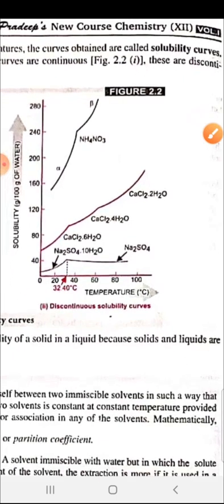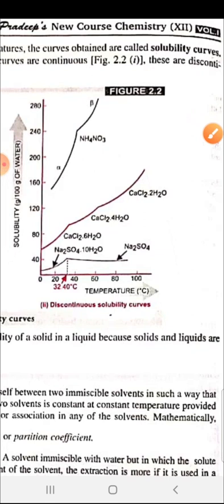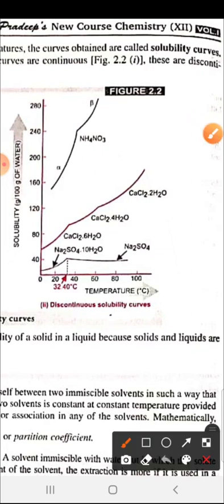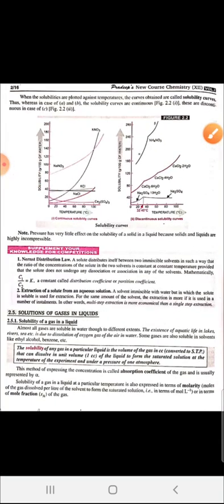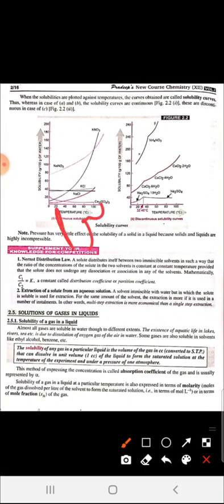Now, a definition: solubility curves. When solubilities are plotted against temperature, the curves obtained are known as solubility curves. We discussed two factors, but there is a third factor also, that is pressure.